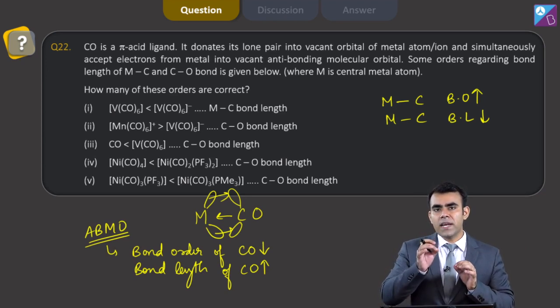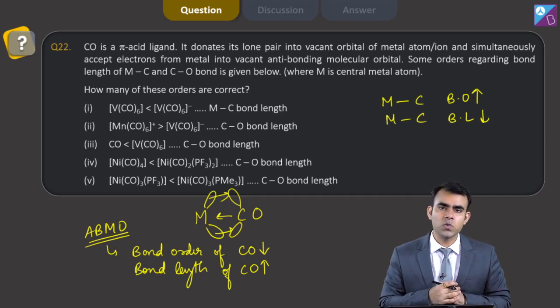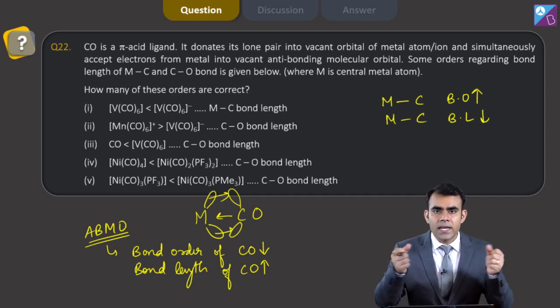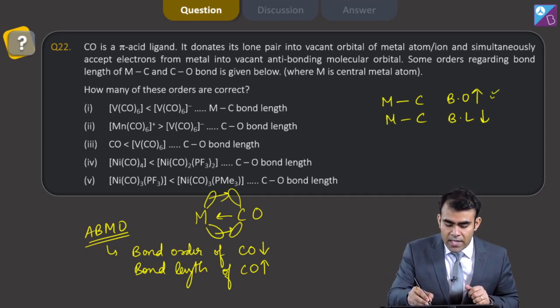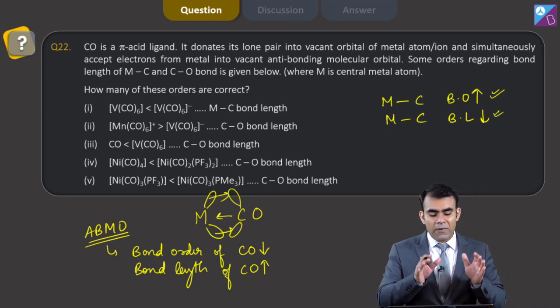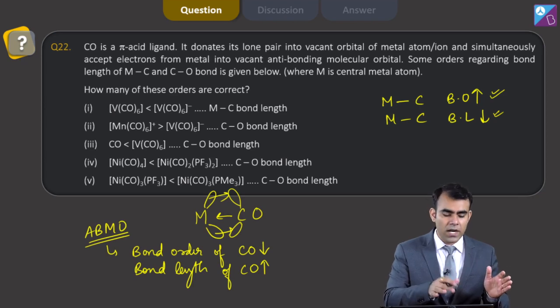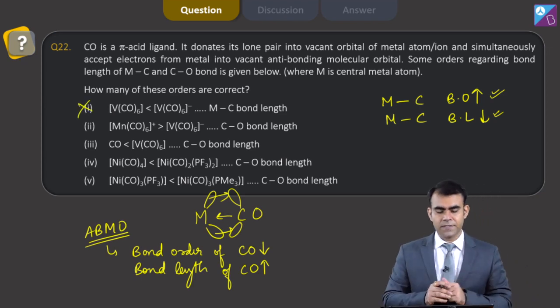Now in V(CO)6 minus, the metal is donating a greater amount of electrons to CO. What will happen? The MC bond order increases, and as MC bond order increases, the bond length decreases. It means V(CO)6 minus will have lesser MC bond length as compared to V(CO)6. So this statement is incorrect.